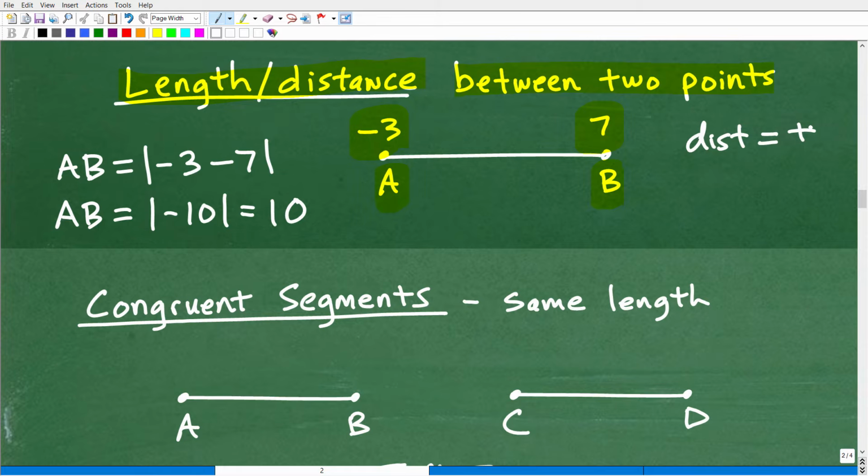So distance or displacement is always a positive value. We're going to be looking at the absolute value of the difference of the endpoints. To find the distance or length between two points, we take these two endpoints and find the difference, i.e. we subtract them. So -3 minus 7 is -10, but we take the absolute value because distance is always positive.